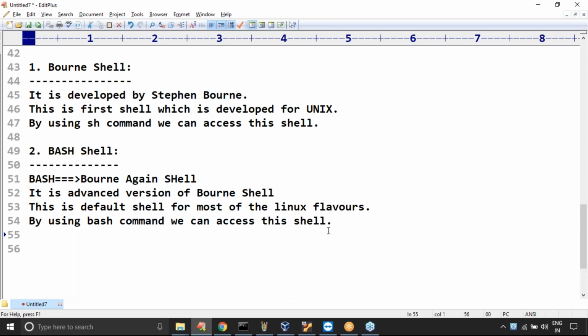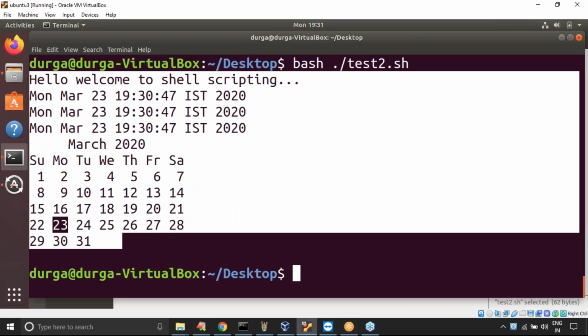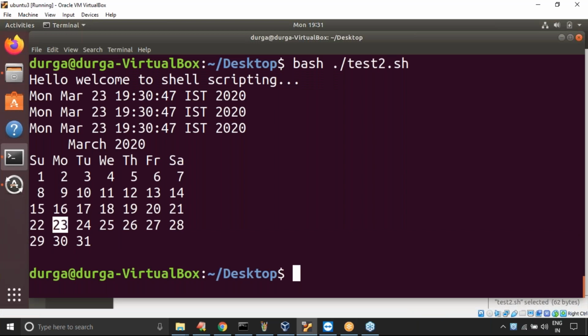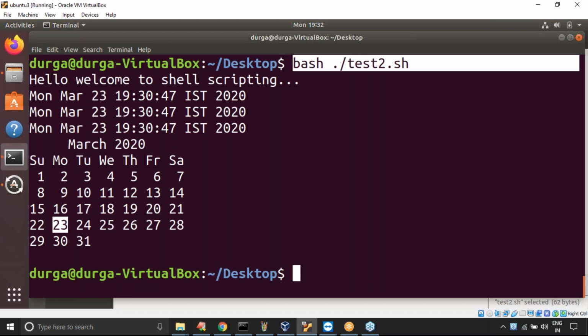Clear, right? Swarup is asking one small doubt. Sir, by default it is the same shell, so why are you writing it explicitly? I'm telling you that if you want to do it explicitly, this is the way you can. Suppose that in my system there is another shell as the default shell, but I want to execute using bash only. Then how can we execute? This is the command. Swarup, are you getting my point?